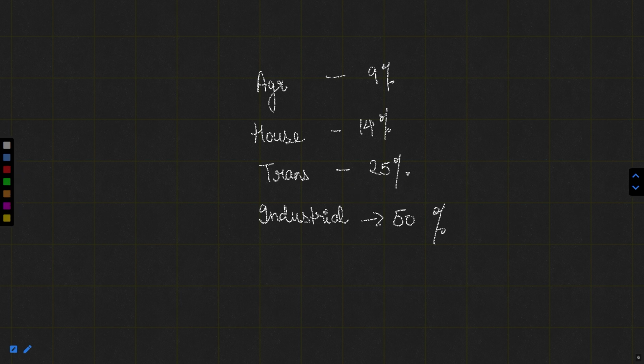Now we have to arrange these in increasing order, so we should have first the lowest one, that is agriculture, then household, that is 14%, then transport 25%, and then industrial, that is 50%.